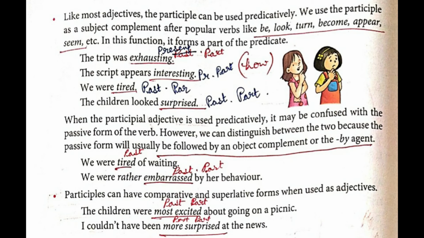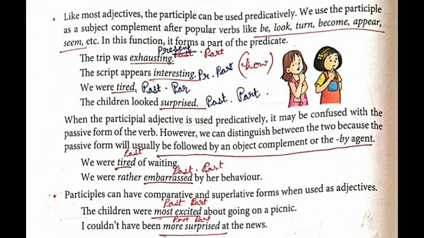Next one, we were tired. How were we? Tired. So tired is a past participle. Next one, the children looked surprised. The children looked how? Surprised. Again, same thing. If the sentence is "we were", it would have been incomplete. So were tired is the predicate of the sentence. The children will be the subject and looked surprised will be the predicate. So it is called predicative because the participle appeared in the predicate side. So here surprised is a past participle.